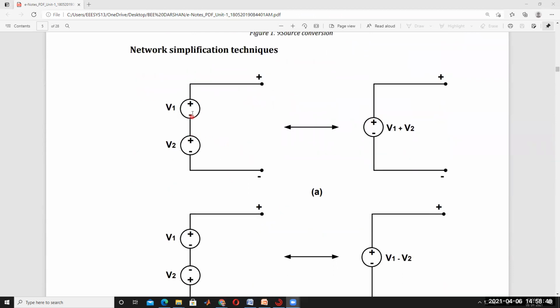If two voltage sources have polarities like this, plus and minus, with plus connected to minus, in that case the two voltage sources are added together. One battery's plus is connected to another battery's negative terminal, so the two voltage sources are added together, that is V1 plus V2.